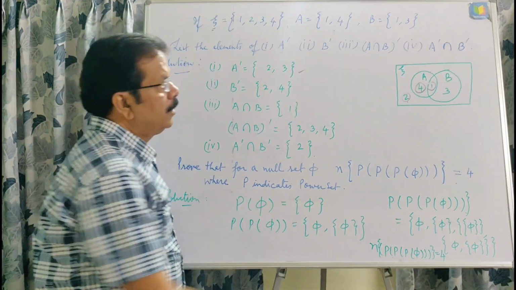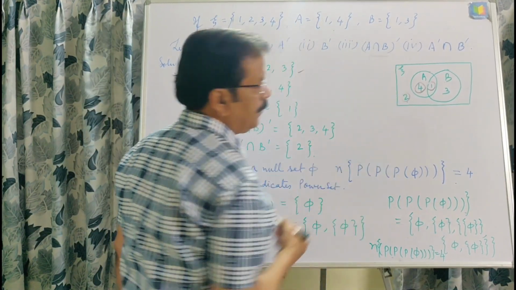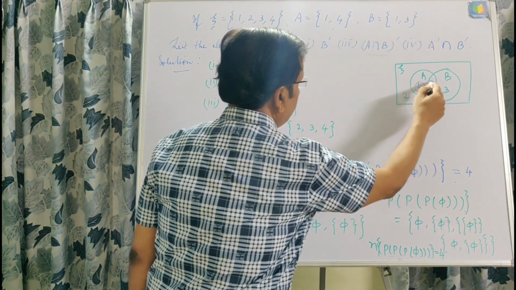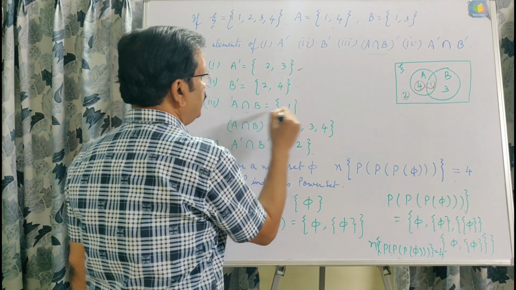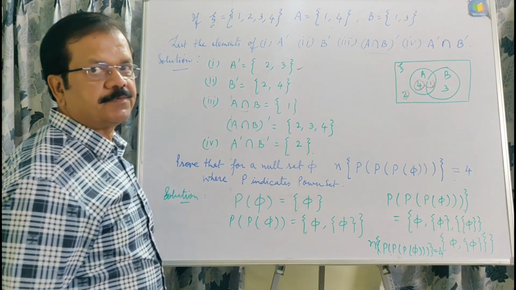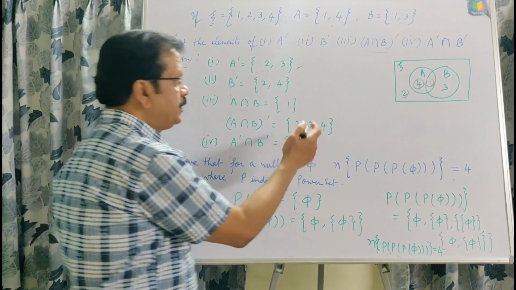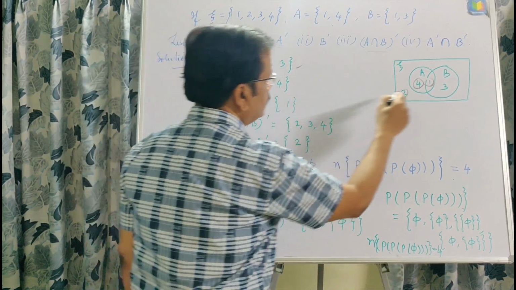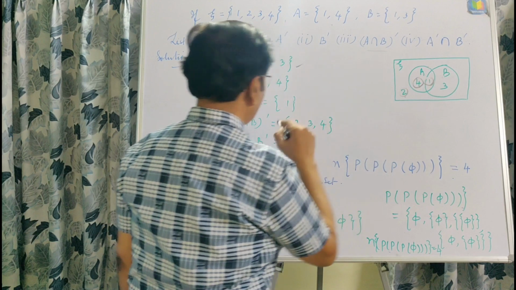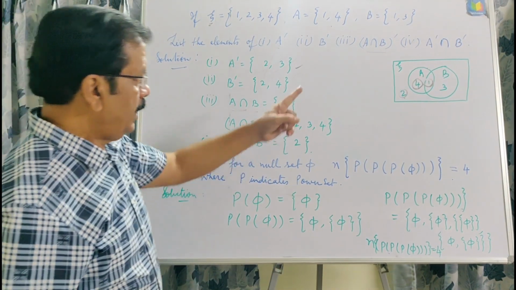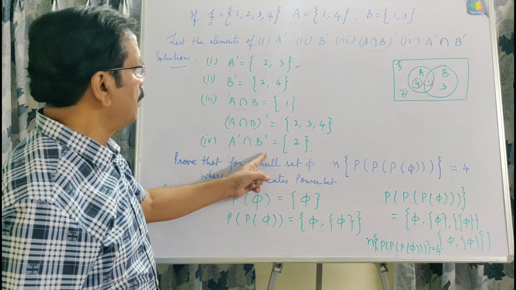Third, complement of A intersection B. You can see in A and B, 1 is common, and so here A intersection B, the element is 1. But the complement of this A intersection B, which is not in this set, is 2, 3 and 4, which is left. In the same way, fourth part, A complement intersection B complement.